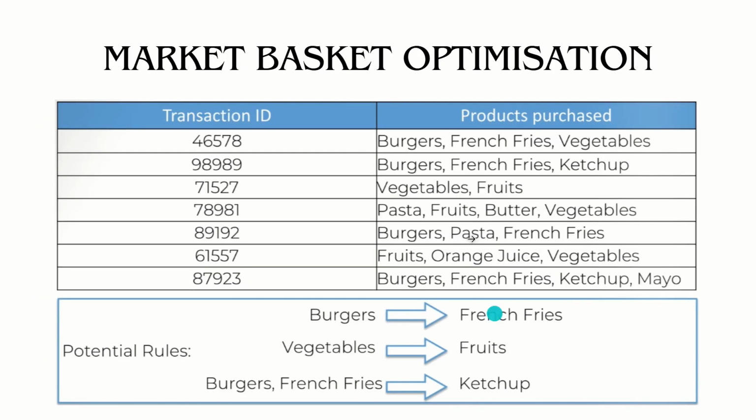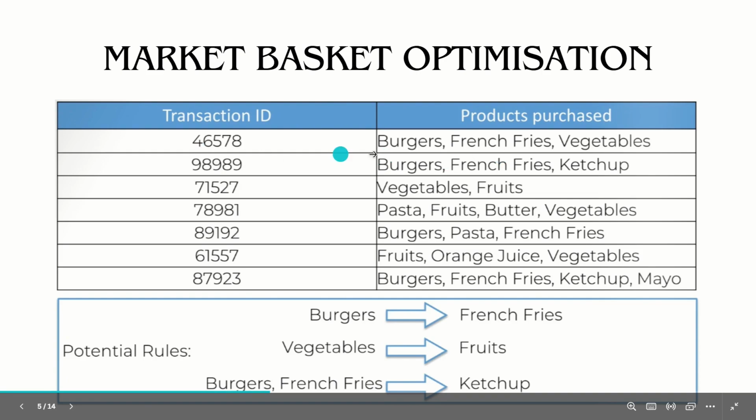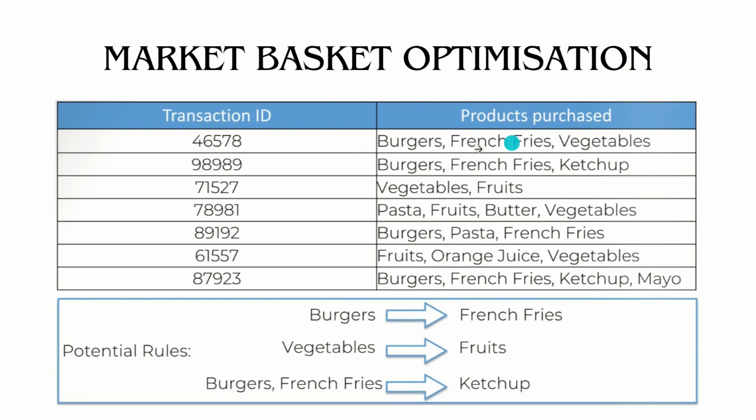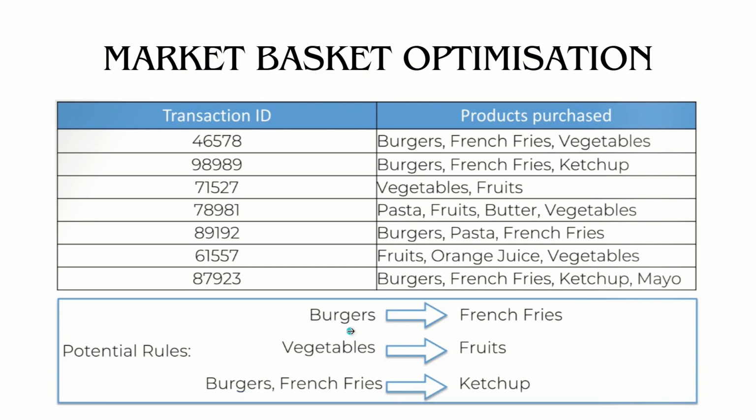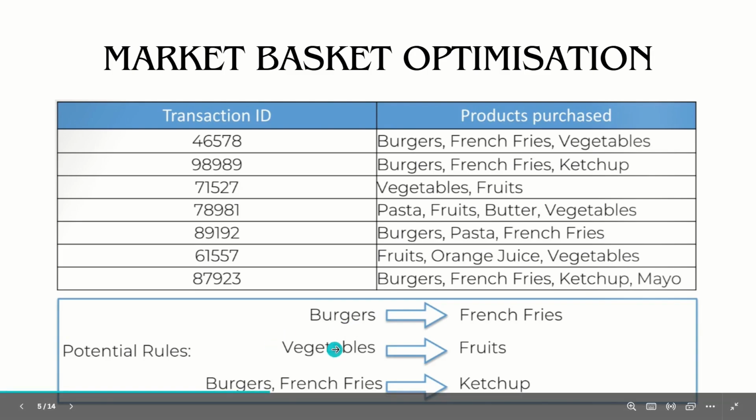Let's take one more example, market basket optimization. In this case, you can see we have some products purchased available. Again, we have transaction IDs, burgers, french fries, vegetables. In this case, again, the rules are that the people who are buying burgers may also end up buying french fries, or people who are buying vegetables also end up buying fruits.